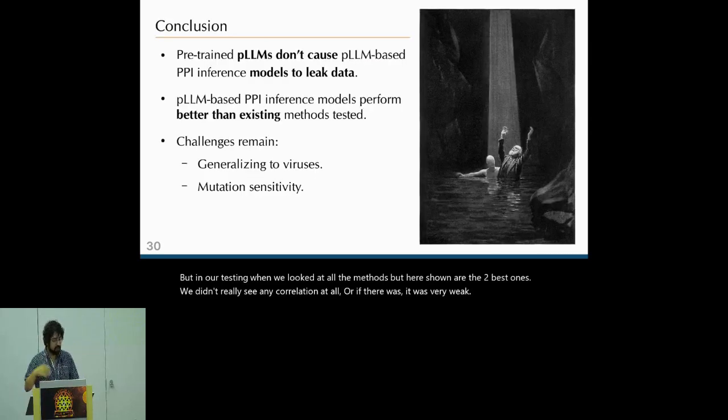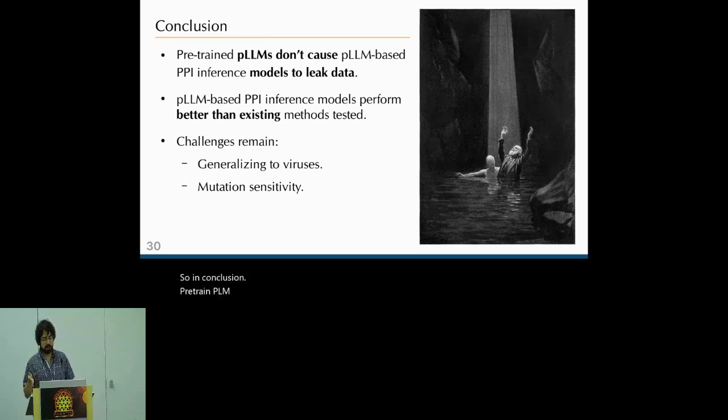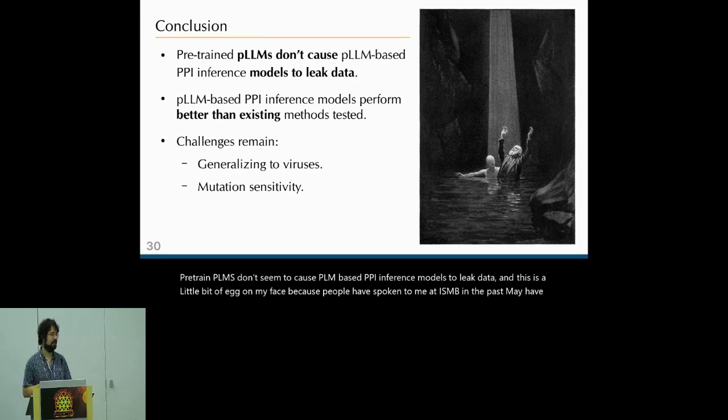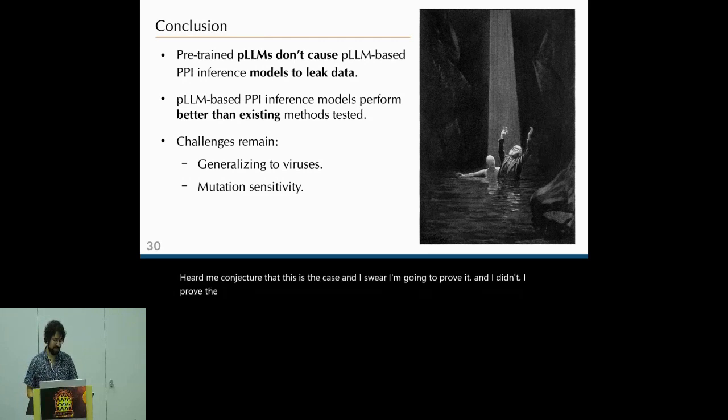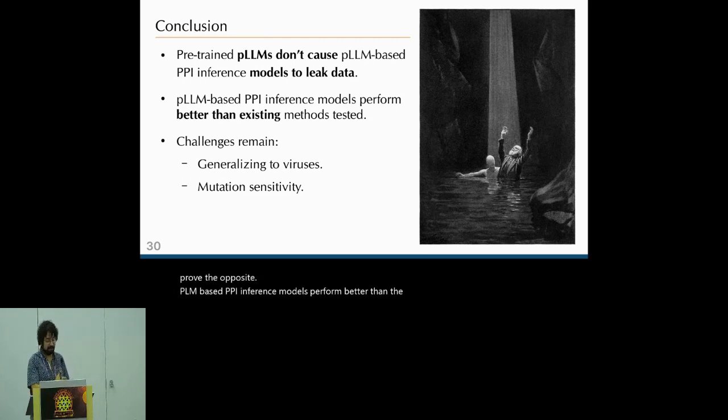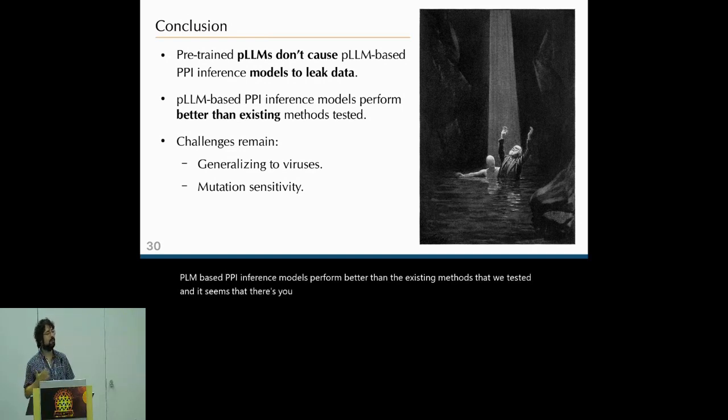So in conclusion, pre-trained PLMs don't seem to cause PLM-based PPI inference models to leak data. And this is a little bit of egg on my face because people who have spoken to me at ISMB in the past may have heard me conjecture that this is the case, and I swear I was going to prove it, and I didn't. I proved the opposite. PLM-based PPI inference models perform better than the existing methods that we tested. And obviously challenges remain.